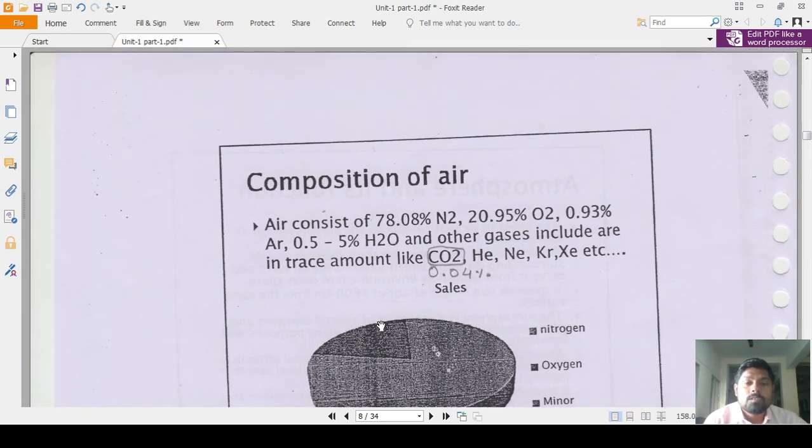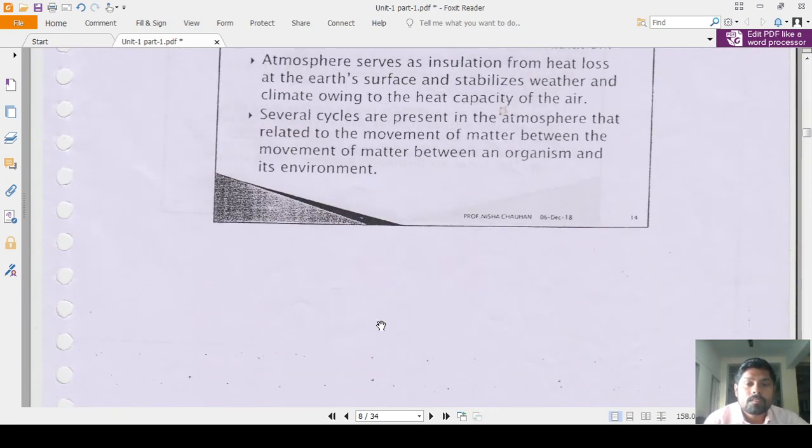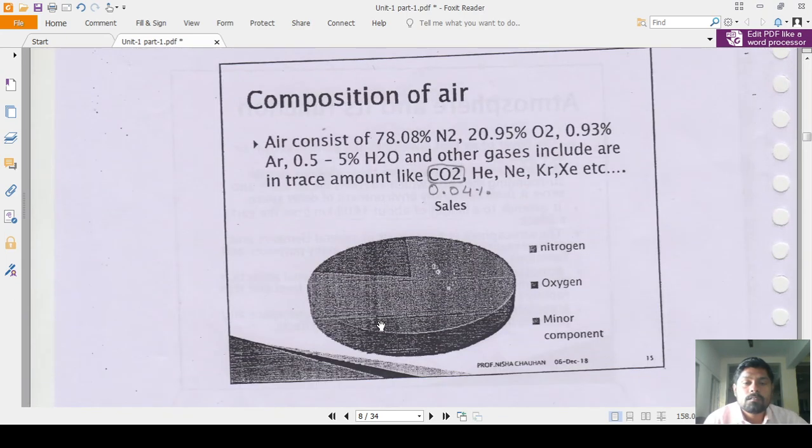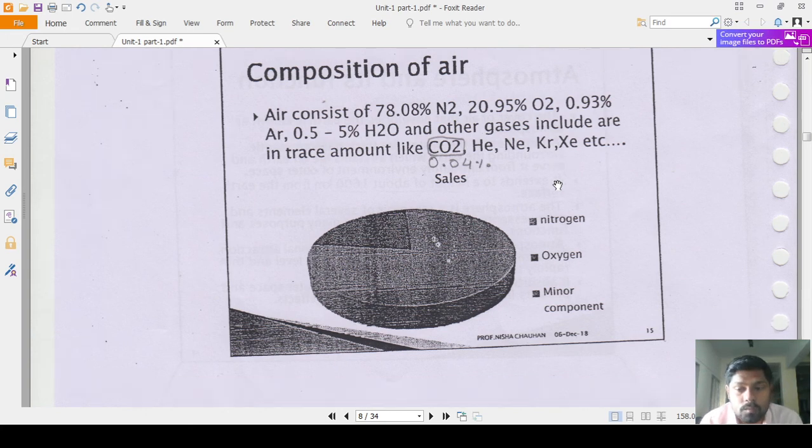Now, what is the composition of air? Air consists of, and this is important for MCQ purposes, 78.08% nitrogen, 20.95% oxygen, 0.93% argon, 0.5 to 5% water, and other gases including a trace amount of carbon dioxide, that is 0.04%, helium, neon, krypton, xenon, etc. That is the composition of air, important for MCQ purposes, so please remember those data.